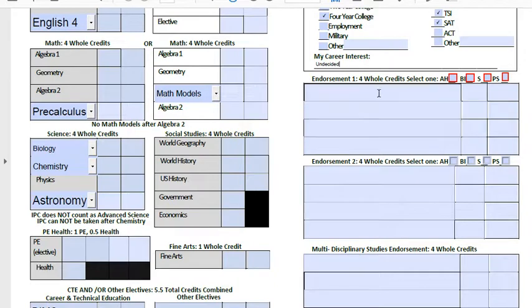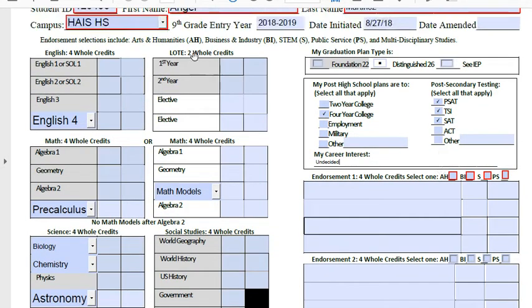For these endorsements that I was mentioning earlier, arts and humanities, for example, if I'm going to take Chinese 1 and all the way down to Chinese 4 or AP Chinese, okay, that's what I would click on, okay?